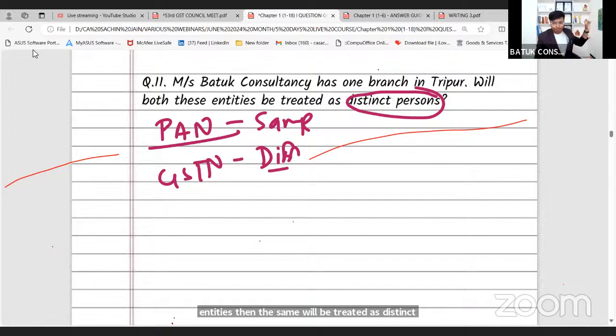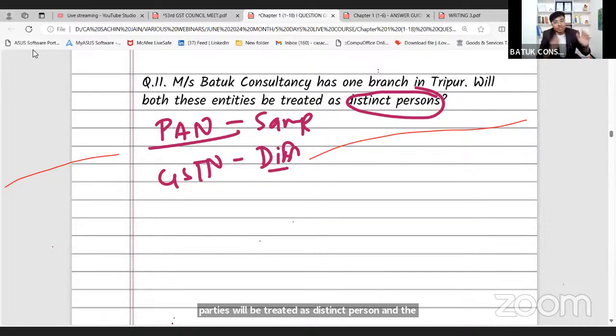Suppose Batu Consultancy has the same PAN number, but that person has opened one branch at Tripur, Coimbatore. In that case, that person will take another GST number. The PAN number is the same for Batu Consultancy, but the GST number for the Rajasthan unit is separate and for the Tripur unit is separate. In that case, both these entities will be treated as distinct persons. And if the Rajasthan branch or office is going to sell any goods or services to Tripur, in that case GST will be applicable, because both these parties will be treated as distinct persons, and the valuation should be decided as per various valuation rules.